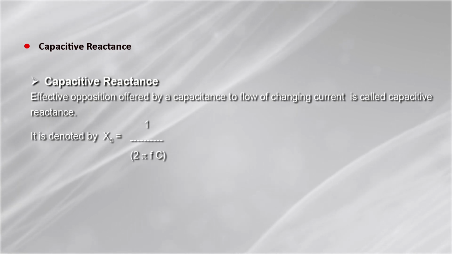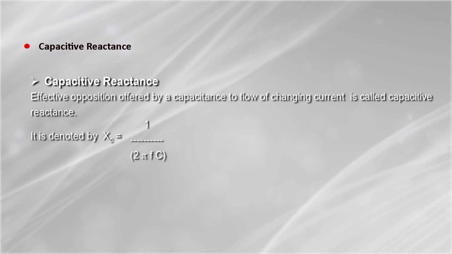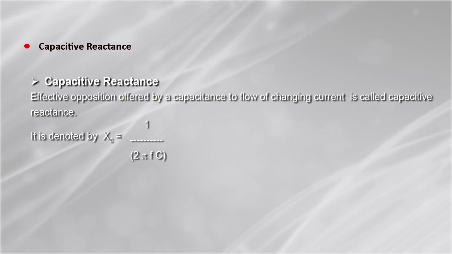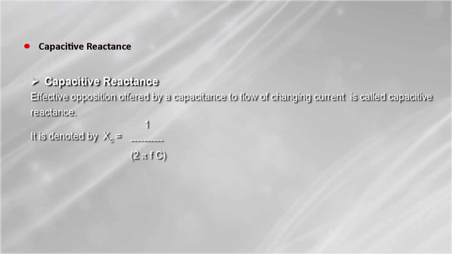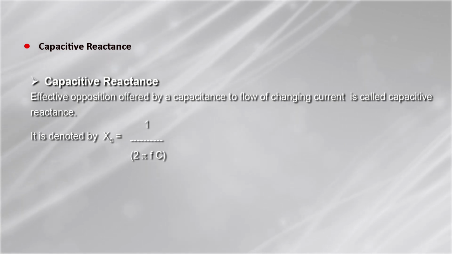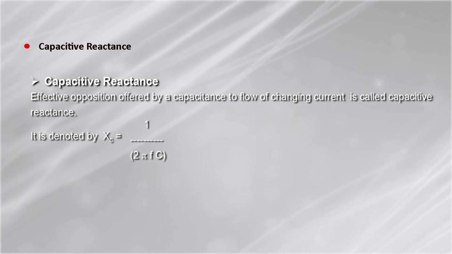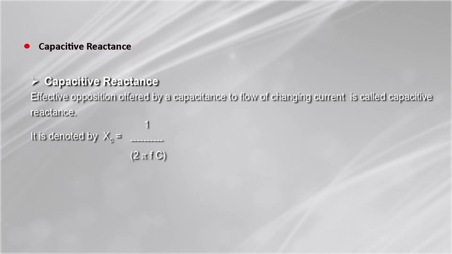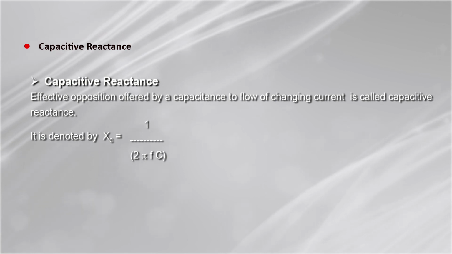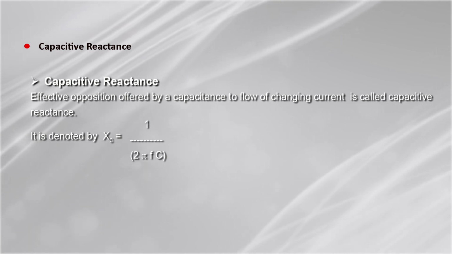It is denoted by Xc is equal to 1 upon 2 pi fC. That means it is inversely proportional to the frequency and inversely proportional to the capacitance. Again, Xc is equal to 1 upon 2 pi fC or 1 upon omega C.